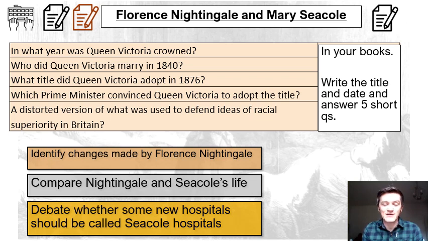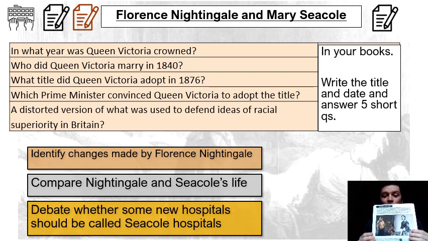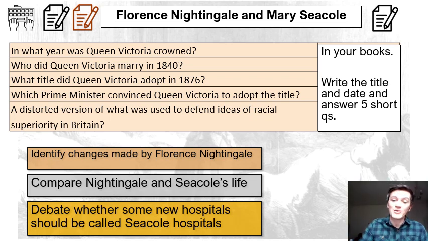Before we get started, I need you to write the date in your book, the title in your book, and you need to have a go at these 5 questions on the board. The only resources you need for today's lessons are your pen, your paper, your book. If you've got a printer, you can print out the information sheets. If you've not, don't worry about it. And you also need the link that's in the email from your teacher to the quiz form at the end. So pause, get that information written down, let's get started.